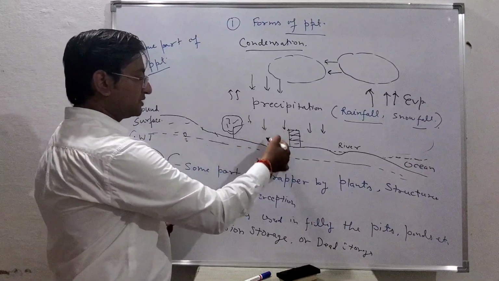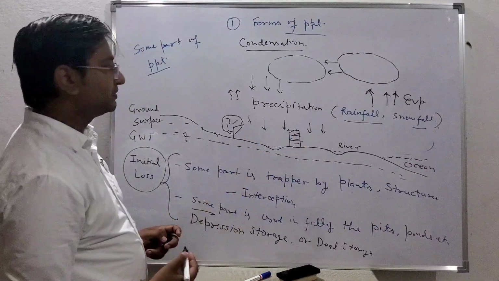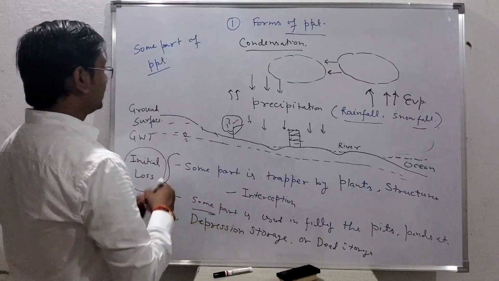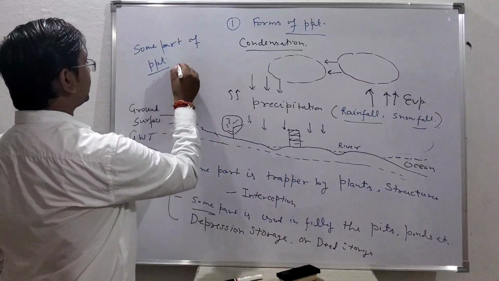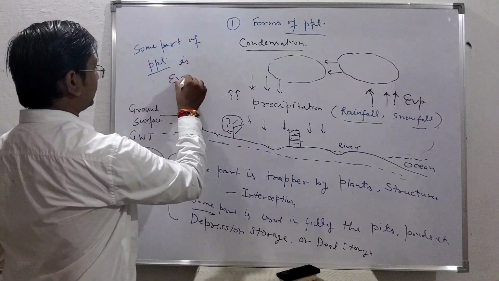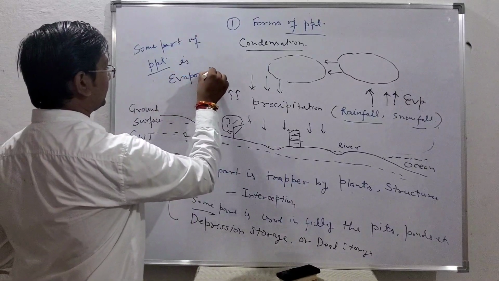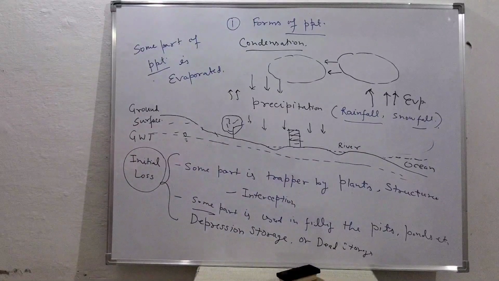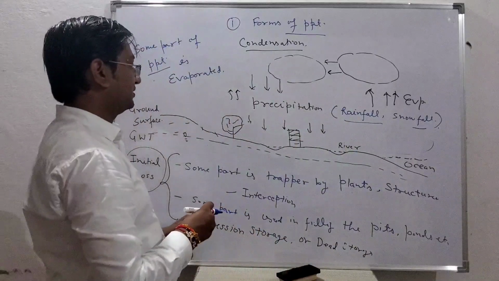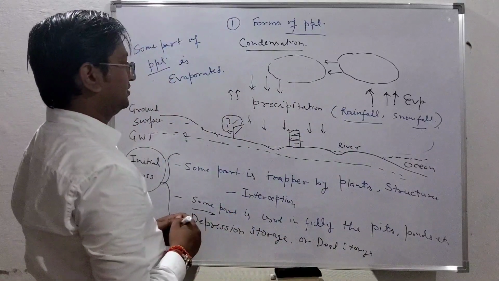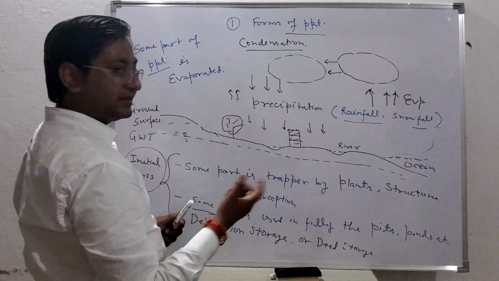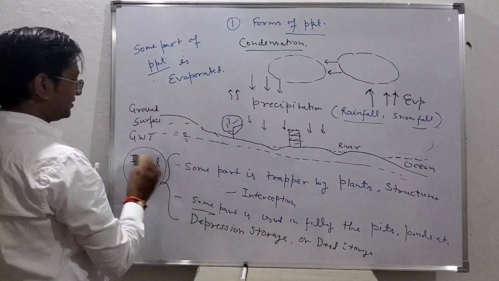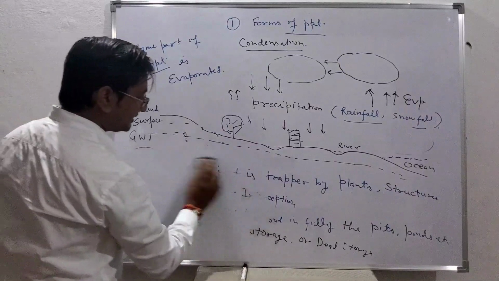Some part of the precipitation is also evaporated into the atmosphere.